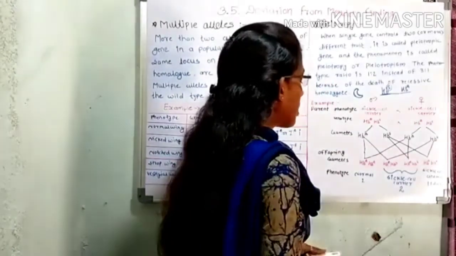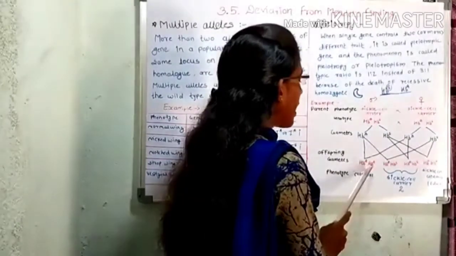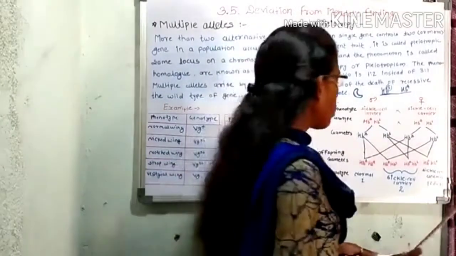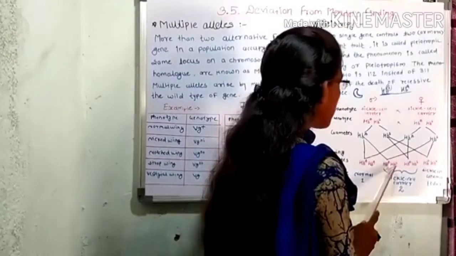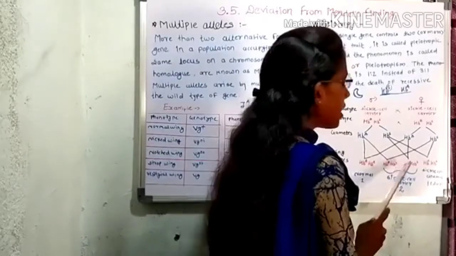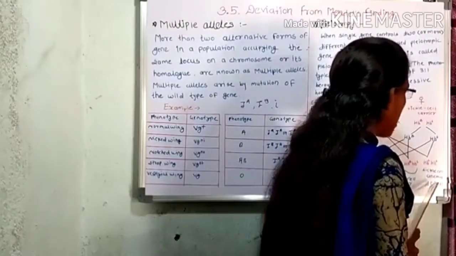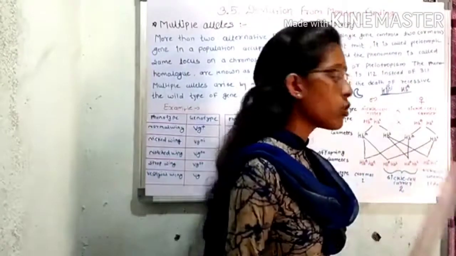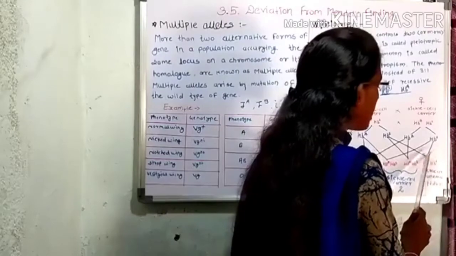Of these 4 children, one child is normal, having the dominant alleles HBA HBA. Two children are sickle cell carriers, having alleles HBA HBS, and the remaining one child has sickle cell anemia, having homozygous recessive alleles HBS HBS.